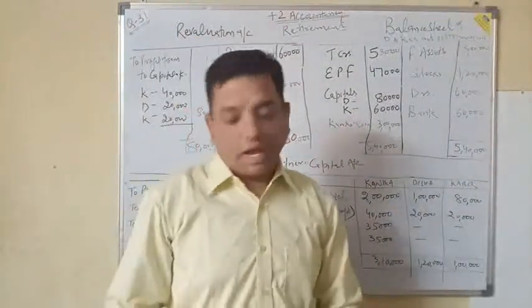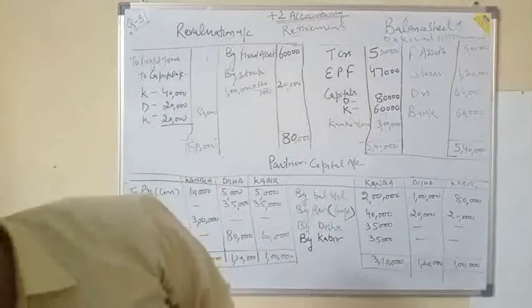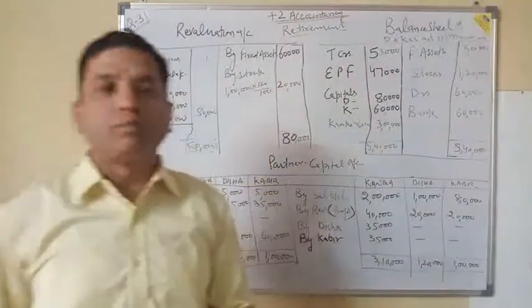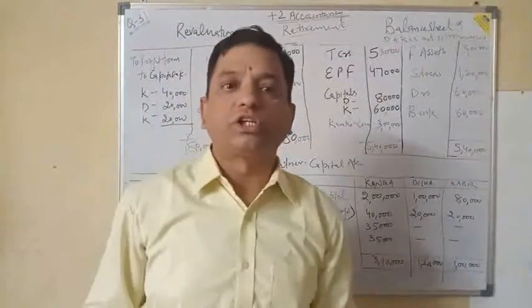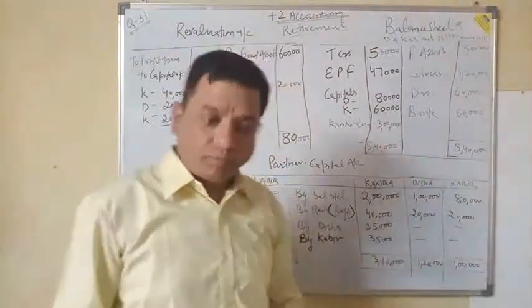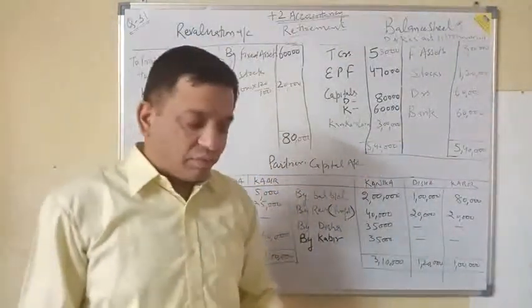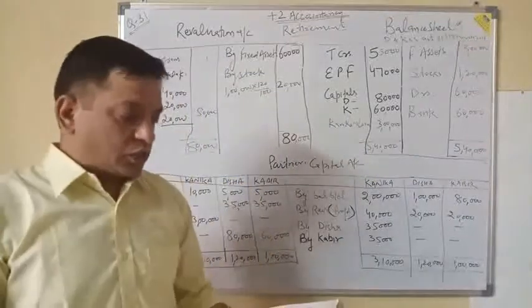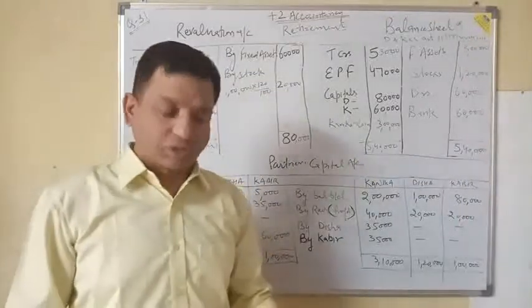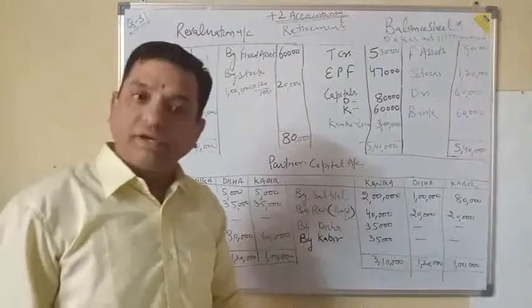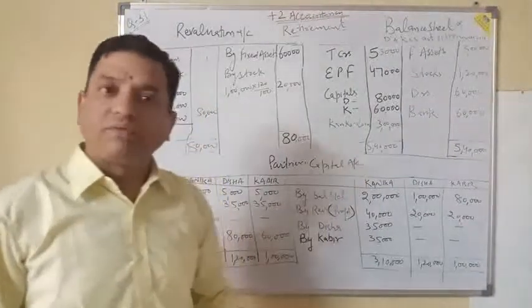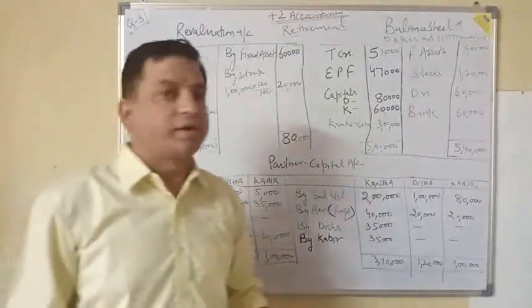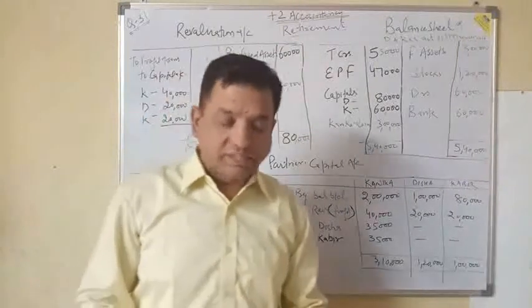For that I have taken one example from the T.S. Grewal book, and this is question number 31. First of all, let me tell you what information is given in this question. There are basically three partners: Kanika, Disha and Kabir. They used to divide the profit in the ratio of 2:1:1, and the balance sheet is given.